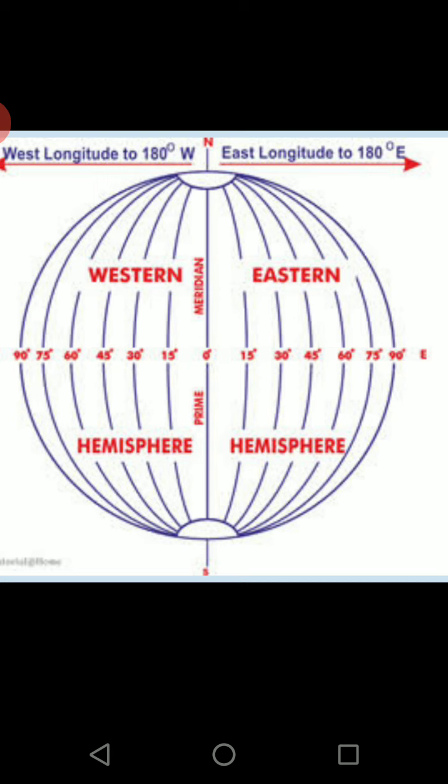We are counting from the prime meridian. So 0 to 15 in the eastern hemisphere is 1 hour. 0 to 30 in the eastern hemisphere is another hour, 2 hours in total. If I go to the western hemisphere, 0 to 15 again 1 hour. 0 to 30 another 1 hour. 0 to 45 another 1 hour. Likewise 1 hour, 2 hours, 3 hours, 4 hours it will be.